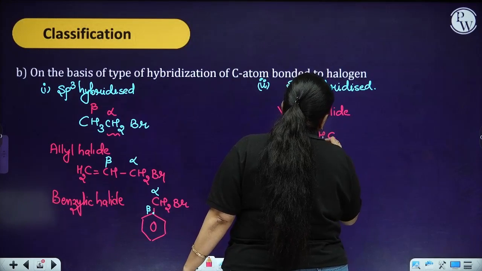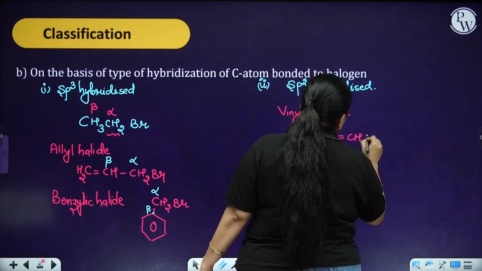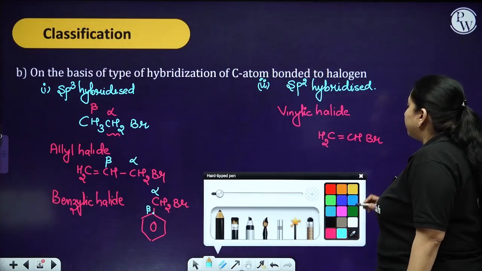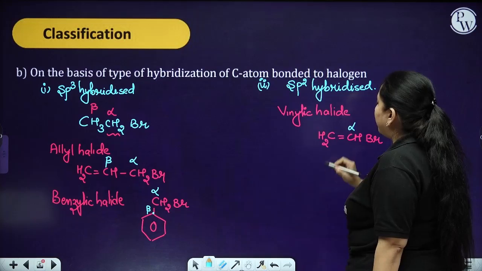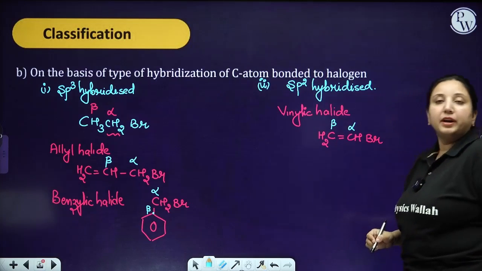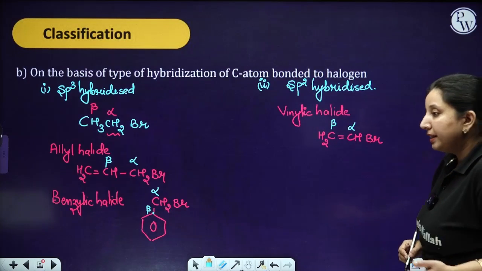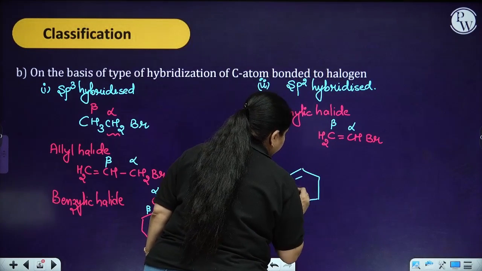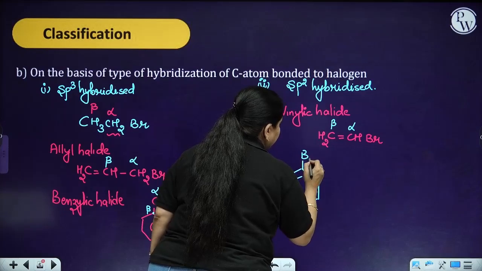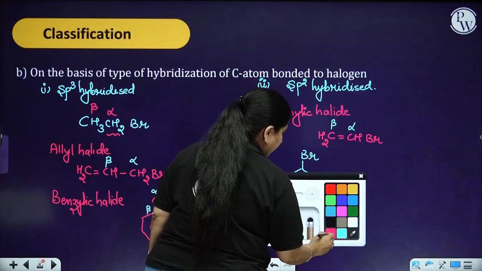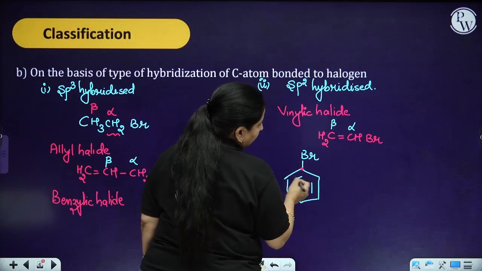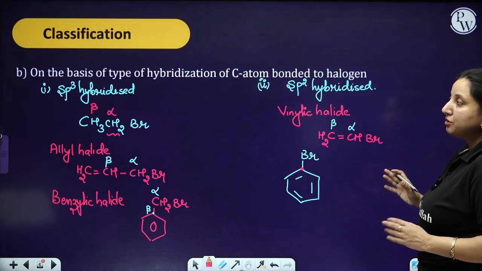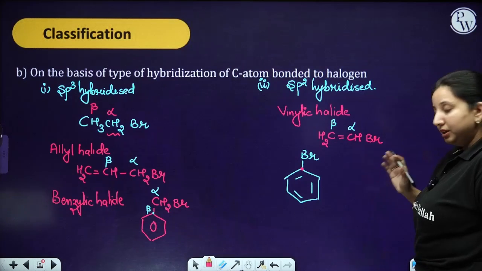Vinylic halide means CH2=CHBr. Now look, in this particular case my alpha carbon is sp2 hybridized, and this is beta, which is again sp2 hybridized. Then one more example, in the case of a ring, over here the Br. This carbon atom is again sp2 hybridized. So like this, on the basis of hybridization, we can classify our halogen compounds.